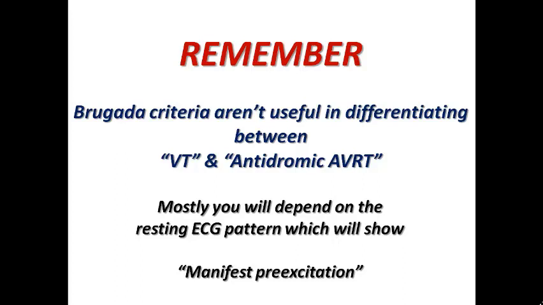You may say it is VT, but when you terminate this tachycardia and record the resting ECG, because as we mentioned before, you should record the ECG during tachycardia and after termination, I would find features of manifest pre-excitation or Wolff-Parkinson-White syndrome like short PR, delta wave and wide complex, and so I would suggest retrogradely that this wide complex tachycardia was antidromic AVRT.